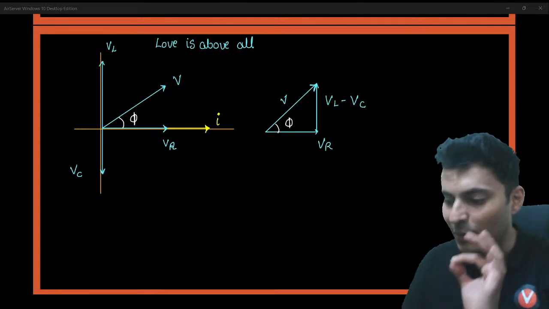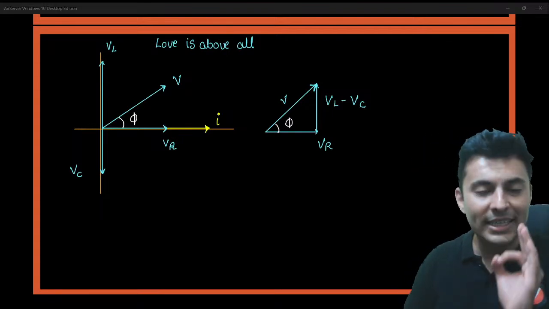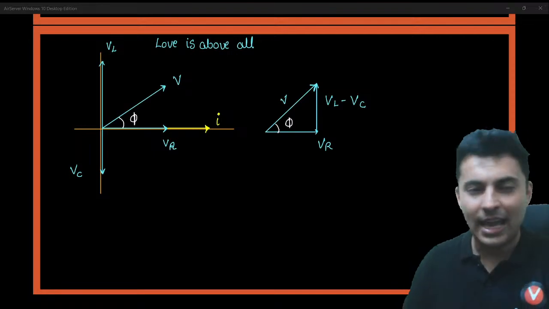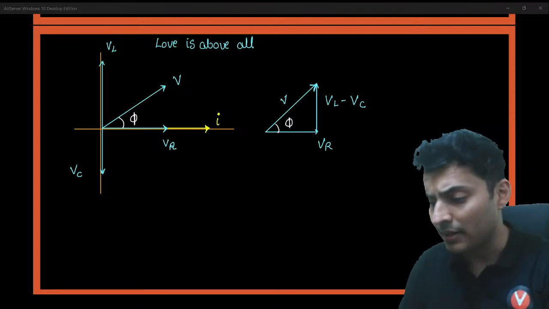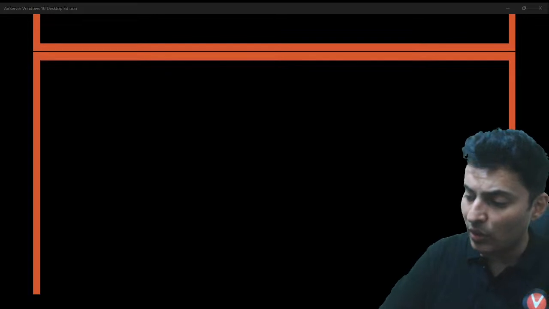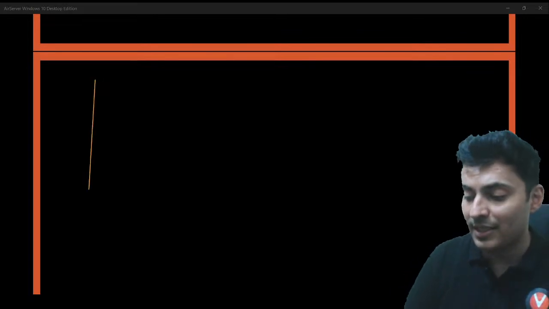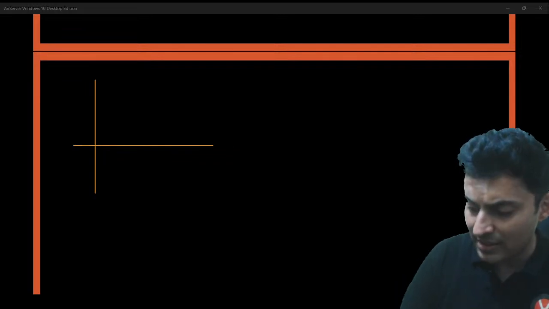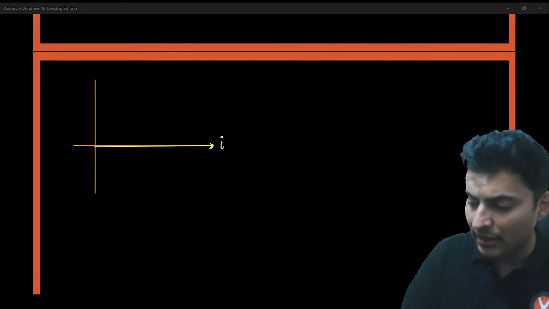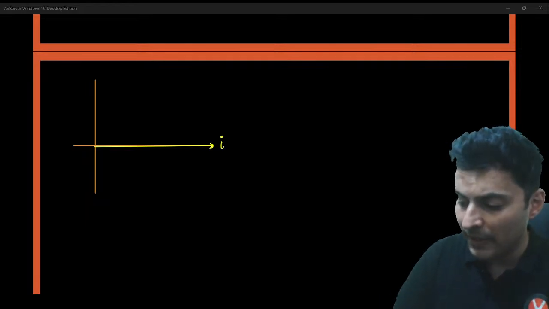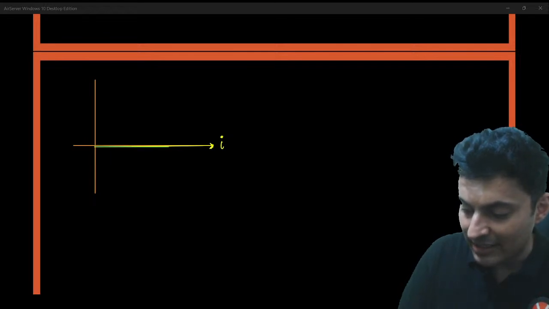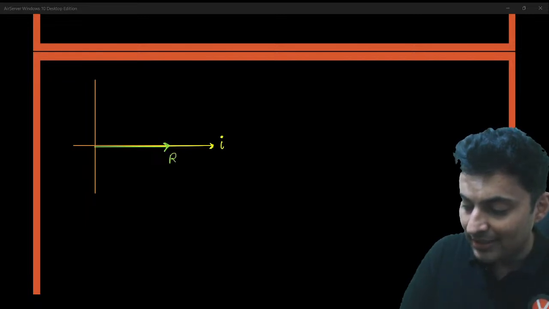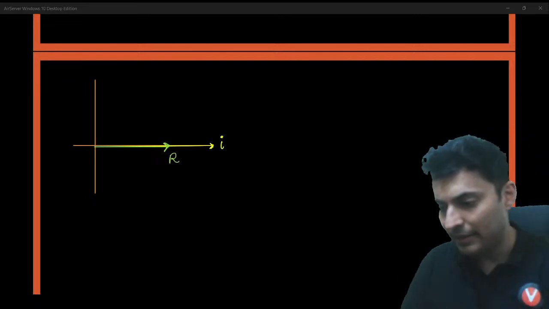Perfect. This is how you're going to draw the voltage phasor diagrams for an LCR AC circuit. The same kind of thing you can also draw for resistance, reactance, and impedance. Always start off with current in the horizontal direction. Just like the voltage across the resistor is in sync with no phase difference, the resistance is in sync with the current.